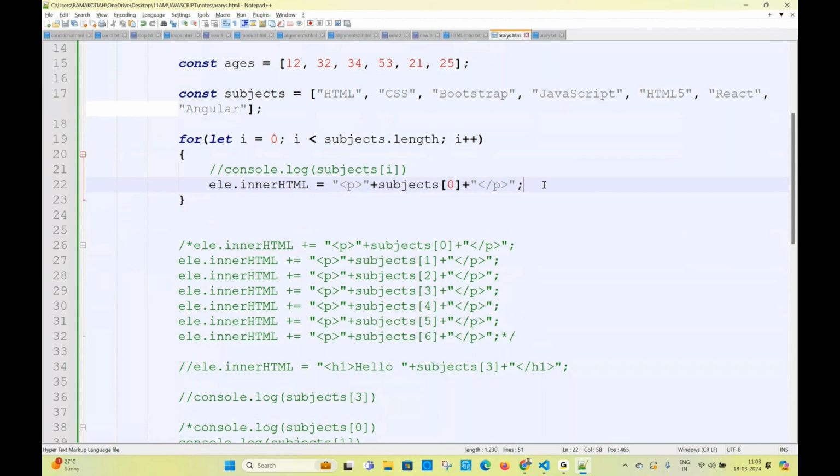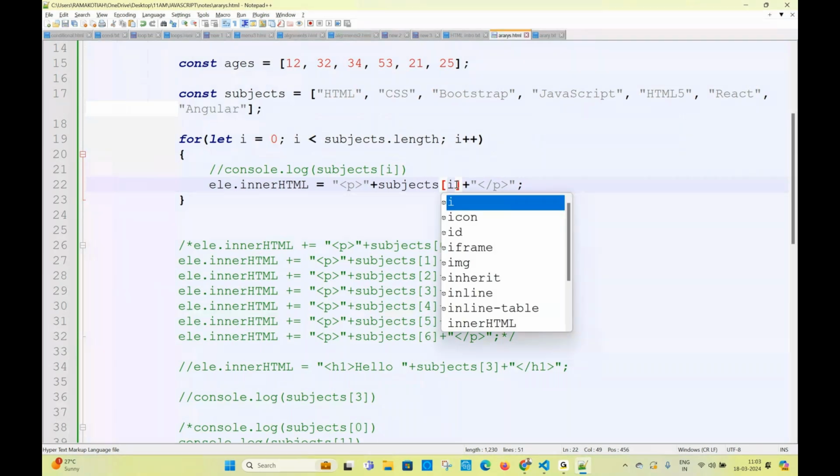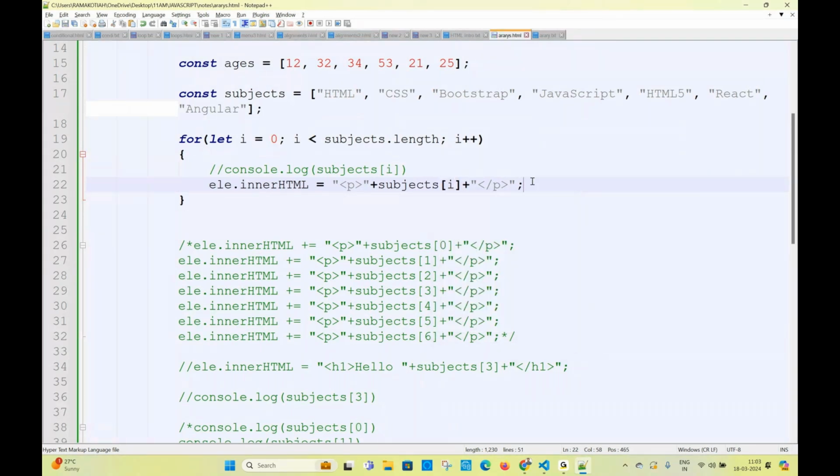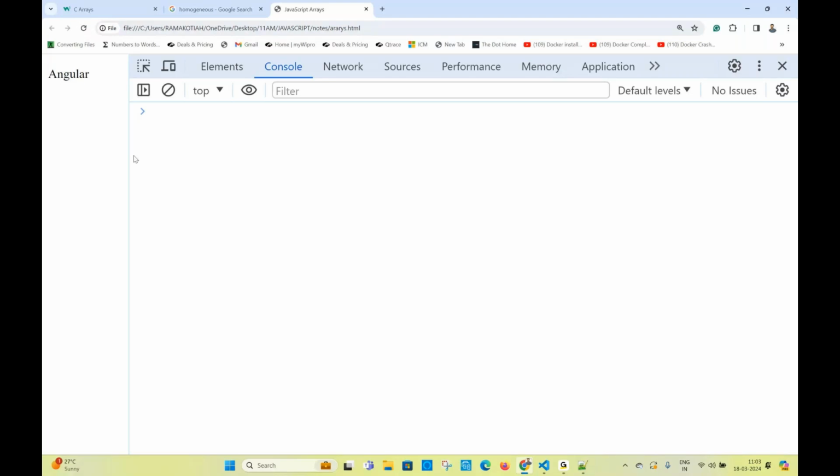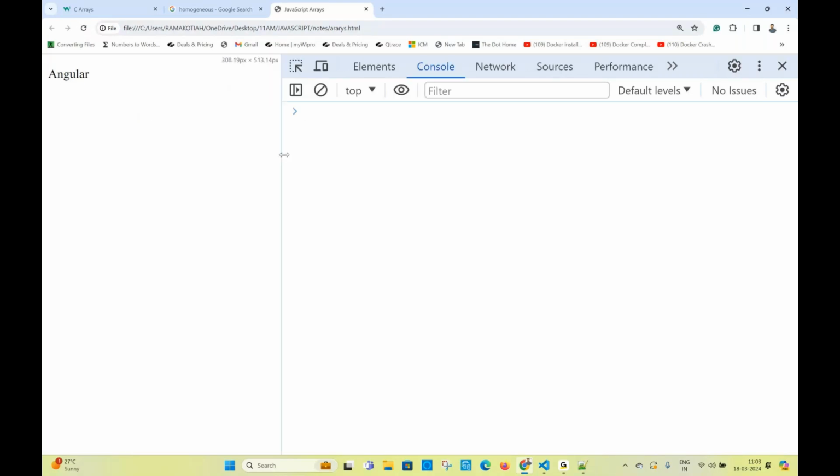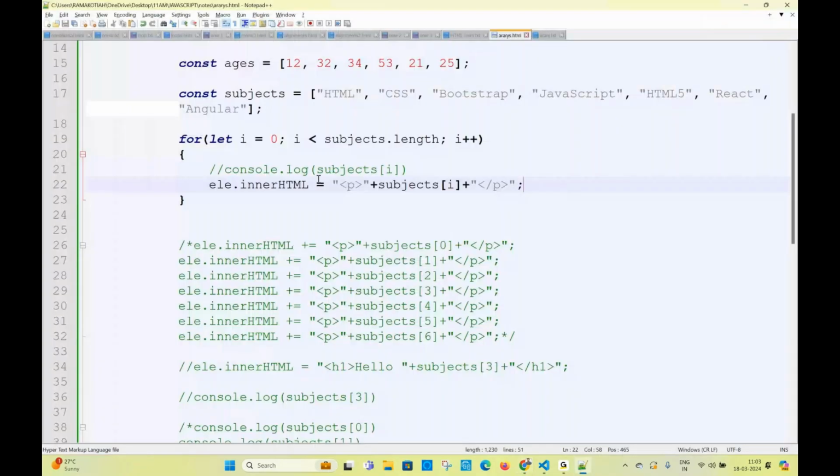What you have to write here? I'm writing I value. Now what is the output I can see? You are wrong again. What is the output I can see? Angular only. Why Angular only? Hello. First HTML printed. That is overridden with CSS. Again CSS is overridden with Bootstrap. Bootstrap overridden with JavaScript. JavaScript overridden with HTML5. HTML overridden with React. Finally React overridden with Angular.